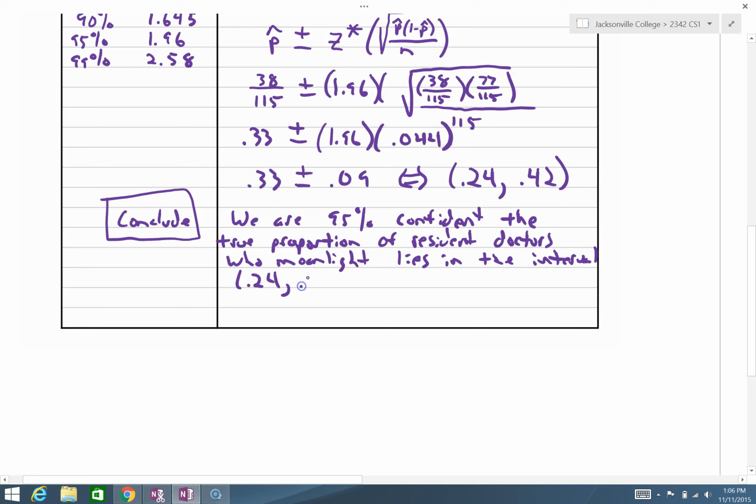What we're saying is we're 95% confident it's from 24% to 42% of the doctors have a second job. Okay, what does this interval mean?